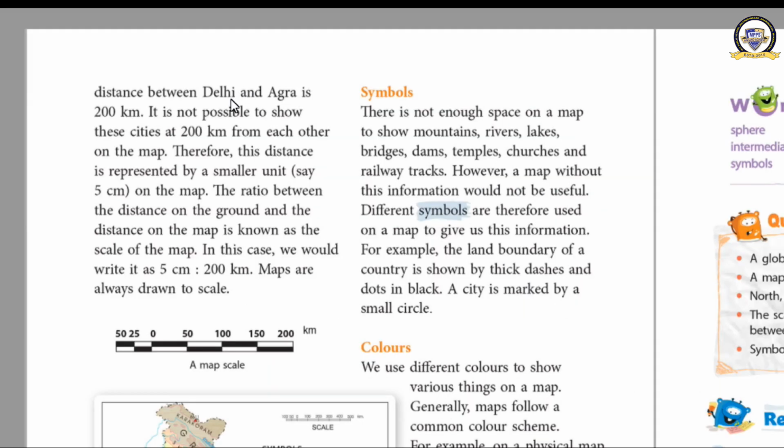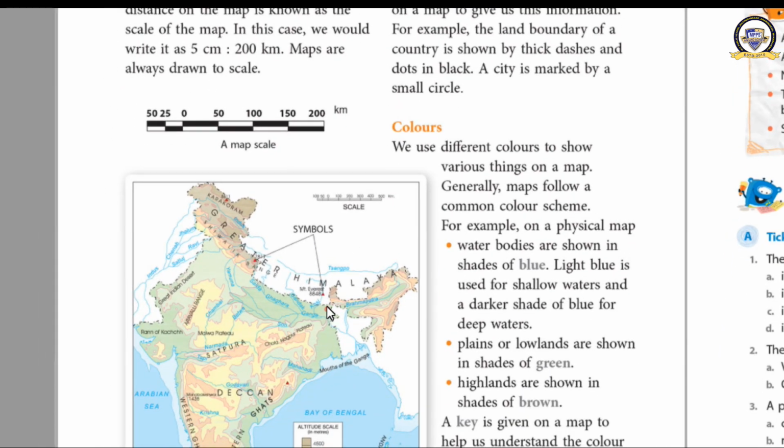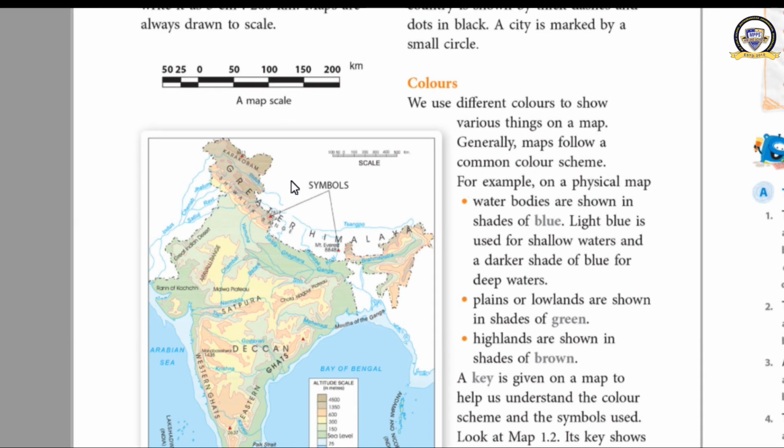Here one example has also been given, Delhi and Agra. The distance between Delhi and Agra is 200 kilometers and it is not possible to show it on the map. So a smaller unit has been used, that is 5 centimeters is equal to, here it has been given now. The scale has been shown here. According to this scale the map has been made. See, this is what the scale indicates here. The scale has been given here on the top.